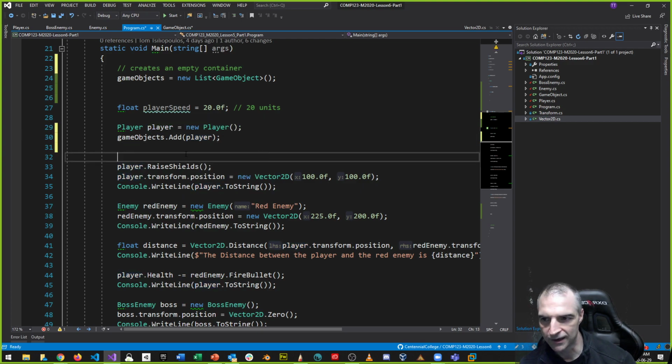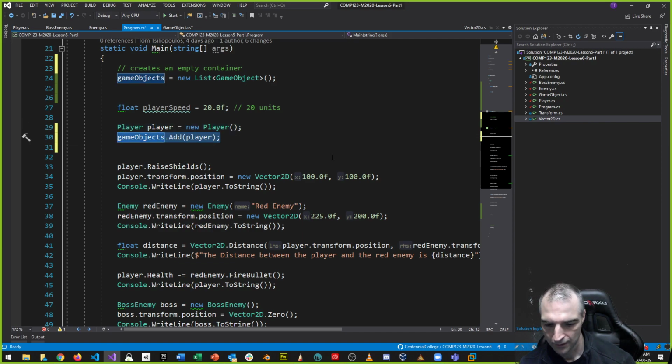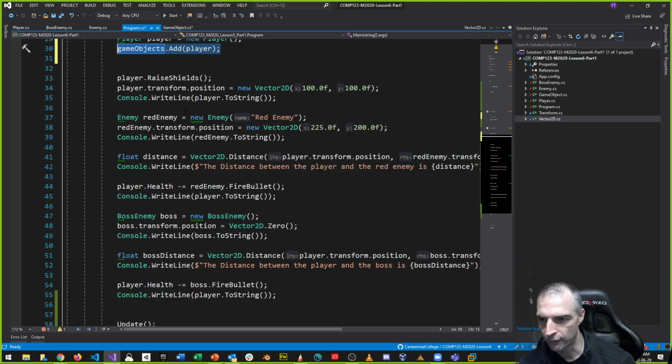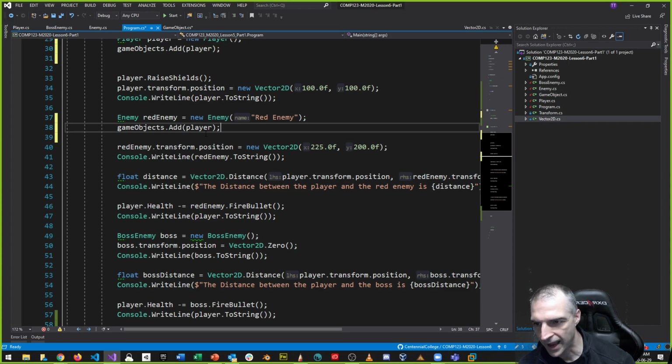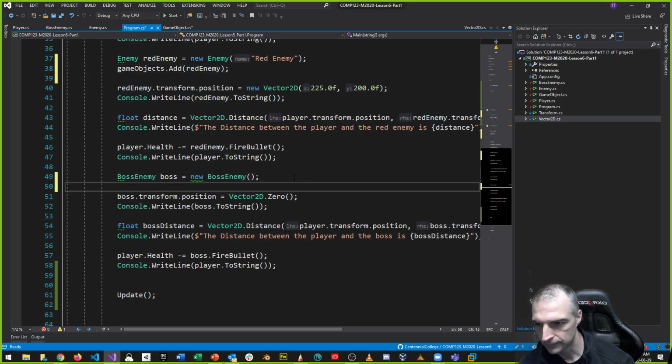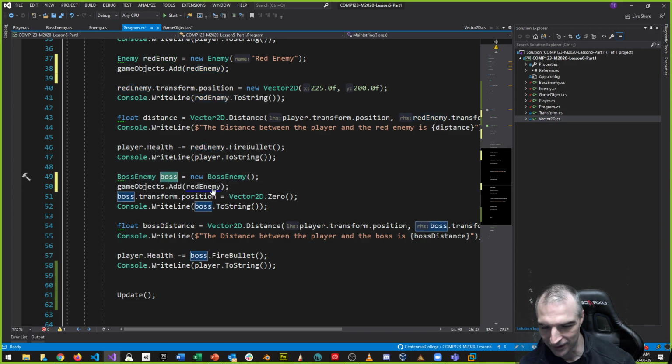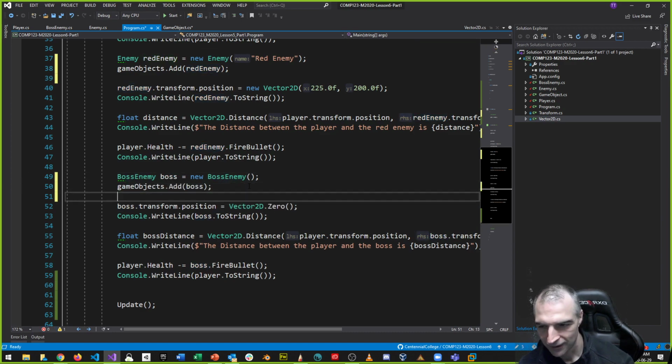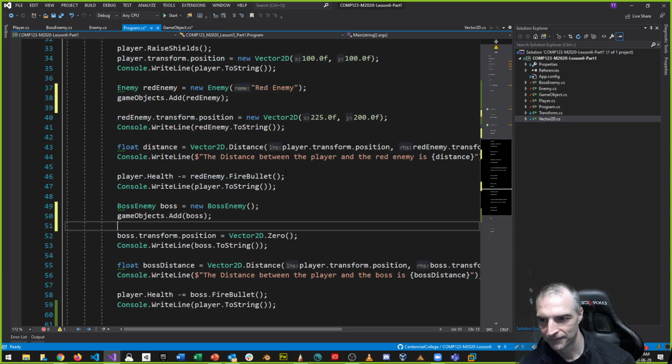Okay, so I added the player to the list. That's a nice idea. Let's do the same thing for the red enemy. When I instantiate a new red enemy, I want to add it to the list. And I want to do the same thing with the boss enemy, I want to add this boss to the list.